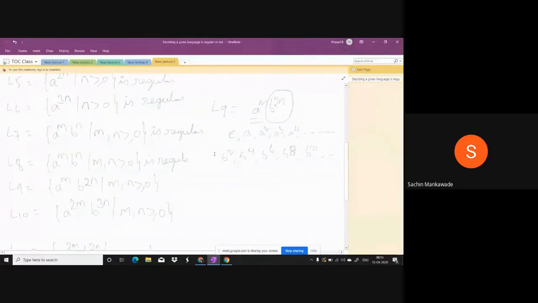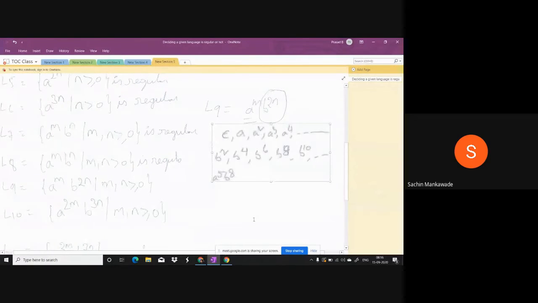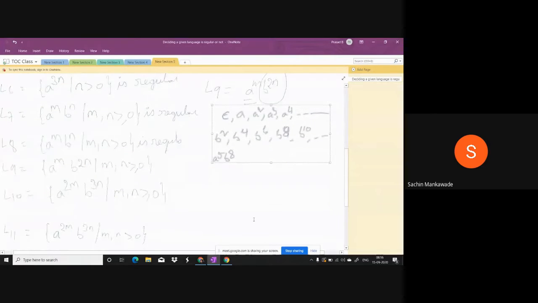Or any number of A's followed by B's. Suppose A's are 5 and B's can be anything, but it should be an even number. Let it be B's are 8 or B's are 18, like that. If you can construct a finite automata to accept all these strings, then this will be regular. Otherwise, it won't be regular. What is the smallest string among all these? Epsilon is the smallest string.